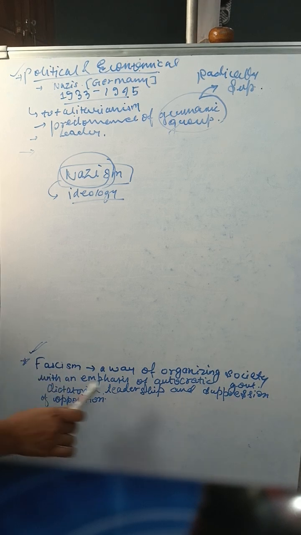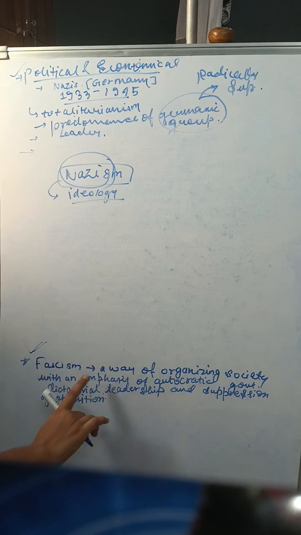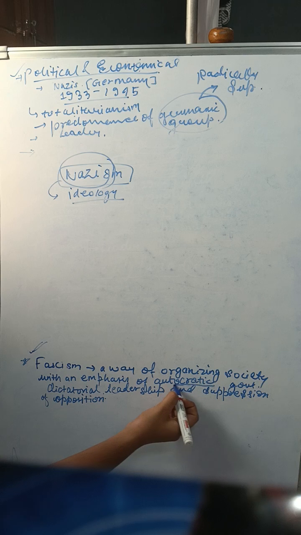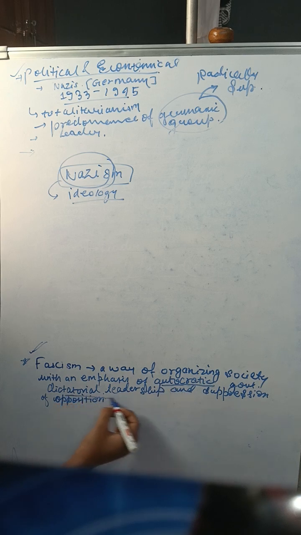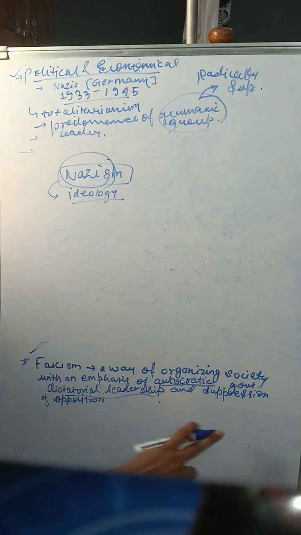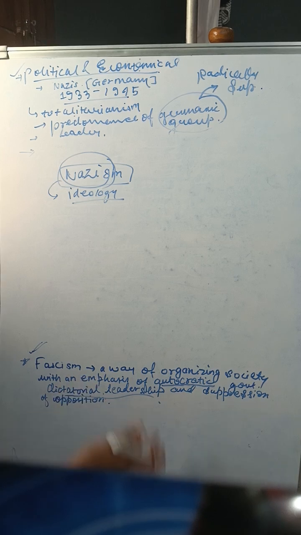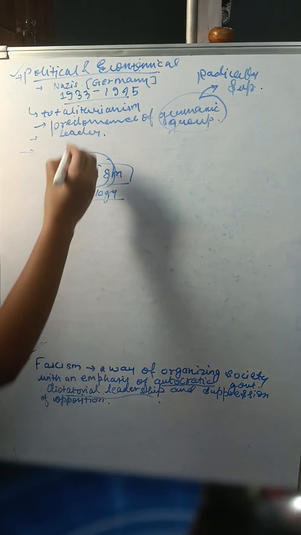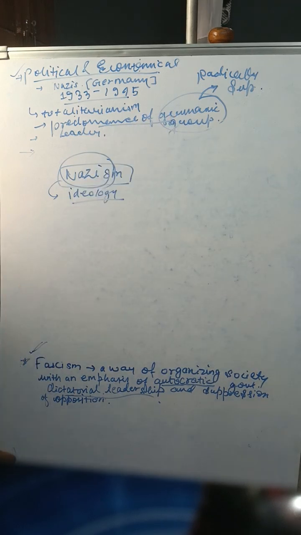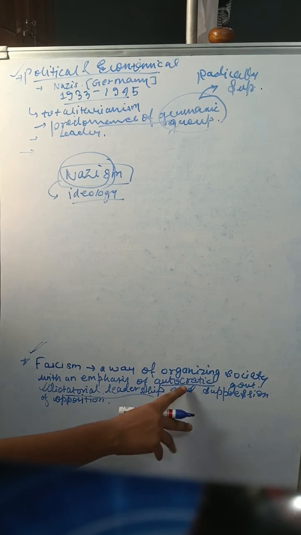Fascism is a way of organizing society with an emphasis of what? Autocratic and dictatorial leadership, suppression of opposition. This also happens in Nazism. We have learned that there is predominance of Germanic group. So you can say it is a kind of dictatorial leadership.